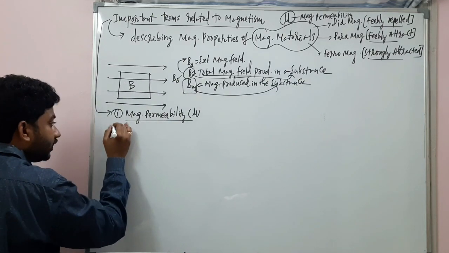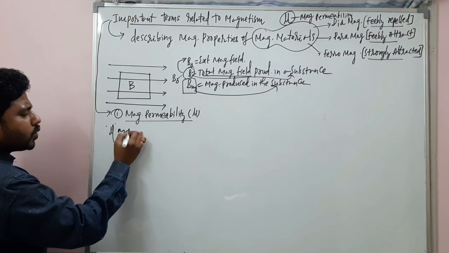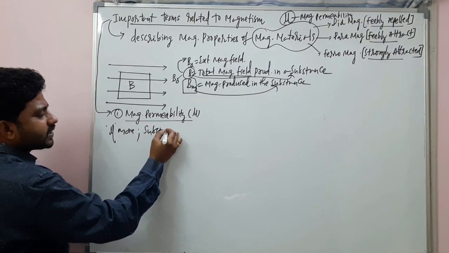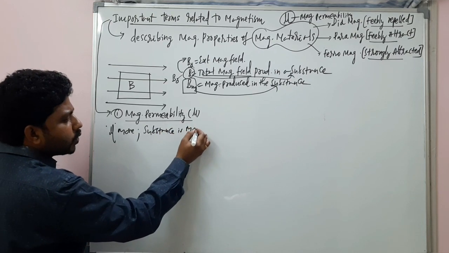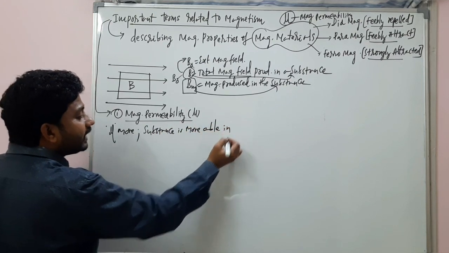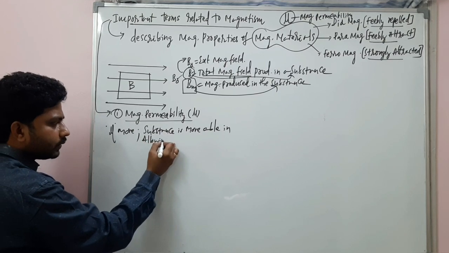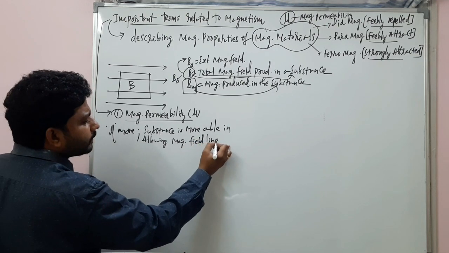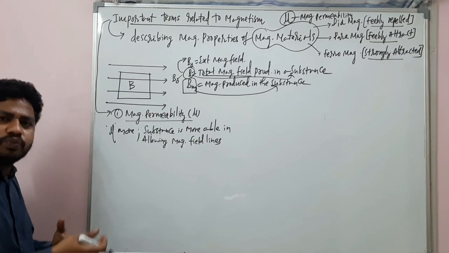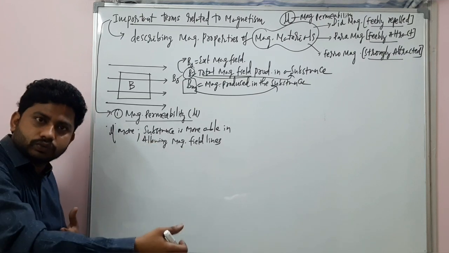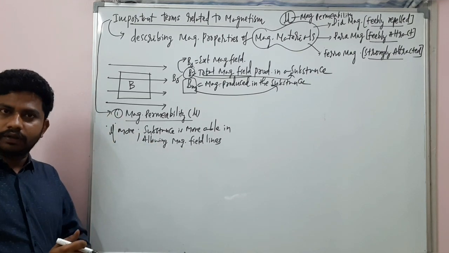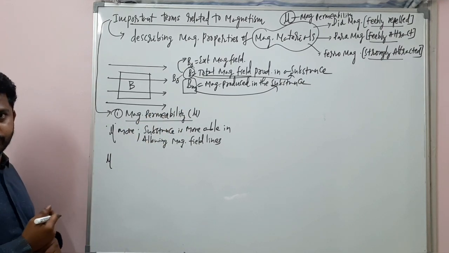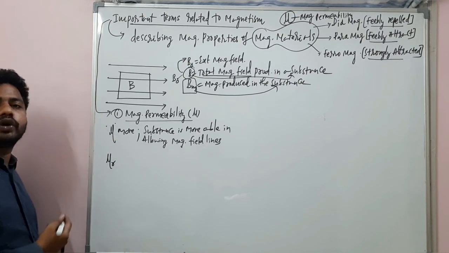So you can say if the mu value is more, that particular substance is more able in allowing the magnetic field lines through it. Simple. Mu is more, it allows more magnetic field lines through it. And this magnetic permeability mu R, what is that mu R?